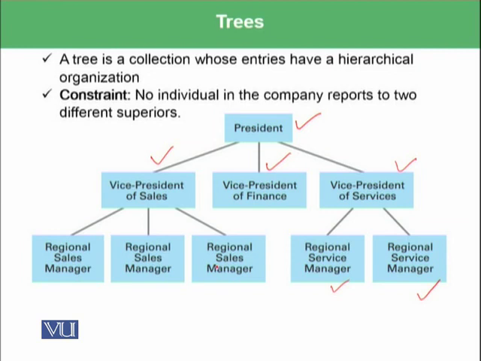So this means that this regional manager will be reporting only to the vice president of services. He or she is not reporting to both of them. So this means that one child will not have two parents, though one parent might have two children. For example, this one has these two children, but one child shall not have two parents.